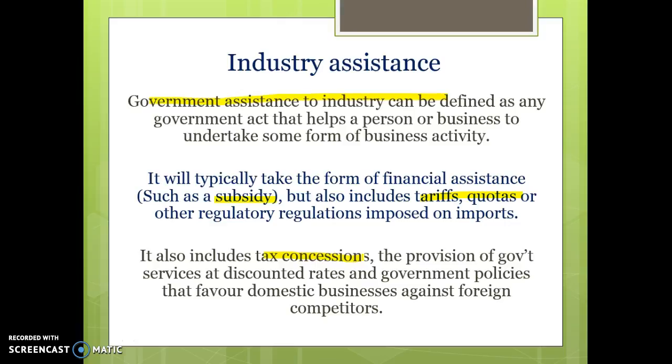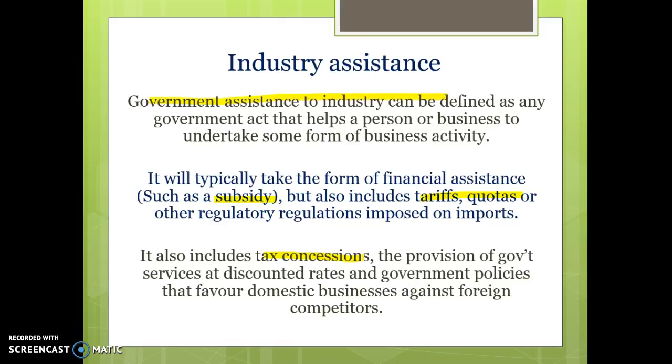It can also include tariffs or quotas to protect them against imports, tax concessions for investing in certain areas which will help them to pay less tax and make them more competitive, or the provision of government services at discounted rates, or government policies that will favour domestic businesses against foreign competitors. So any policy designed to give preferential treatment to Australian businesses as well.